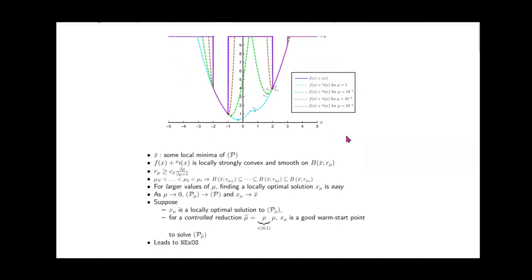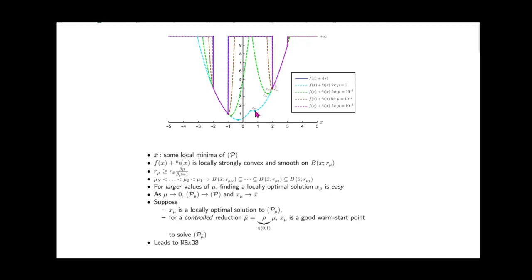The intuition is that if we have a local optimal solution to p mu, which is the exterior point minimization function, for example, let's consider x mu1, so for some value of mu1, we have this particular local minima of the exterior point function. Now, if we reduce our mu in a controlled way, then we can find x mu2 by starting our algorithm at x mu1. We will continue this chain of operations.